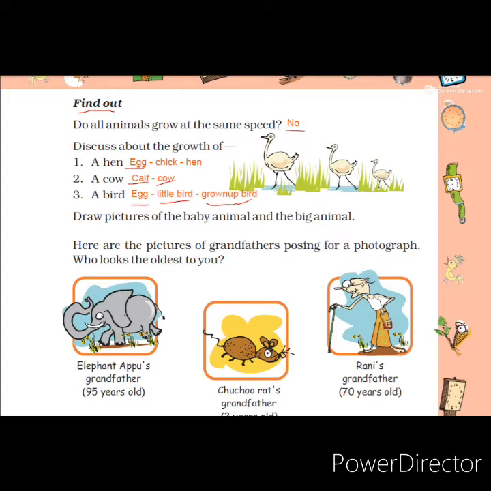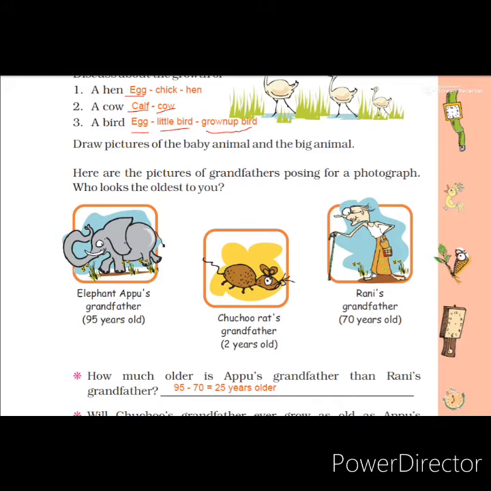Now see what is given here. Here are the pictures of grandfathers posing for a photograph. Who looks the oldest to you? Here three grandfathers' pictures are given. First one is elephant Appu's grandfather. He is 95 years old. Another one is Chuchu Rat's grandfather.